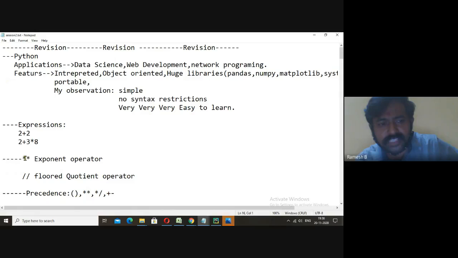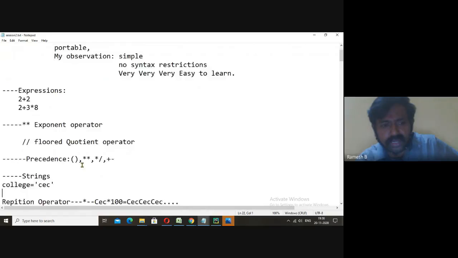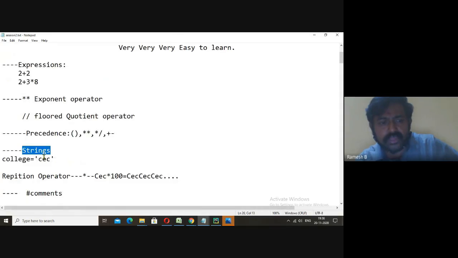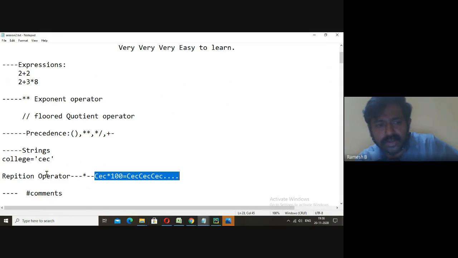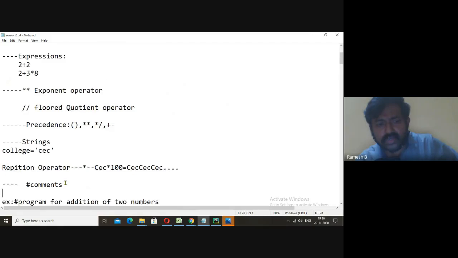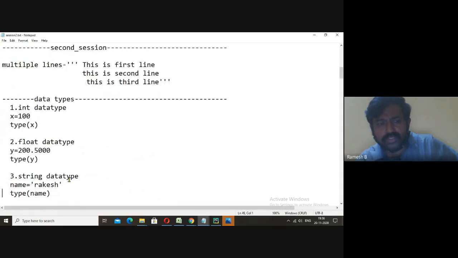I told you what is the exponent operator. I told you what is the float quotient operator. I told you precedence. I told you what are strings. A string is a collection of characters. I told you the repetition operator; asterisk is the repetition operator. I told you comments also, and similarly the triple quotes, and the data types and functions.